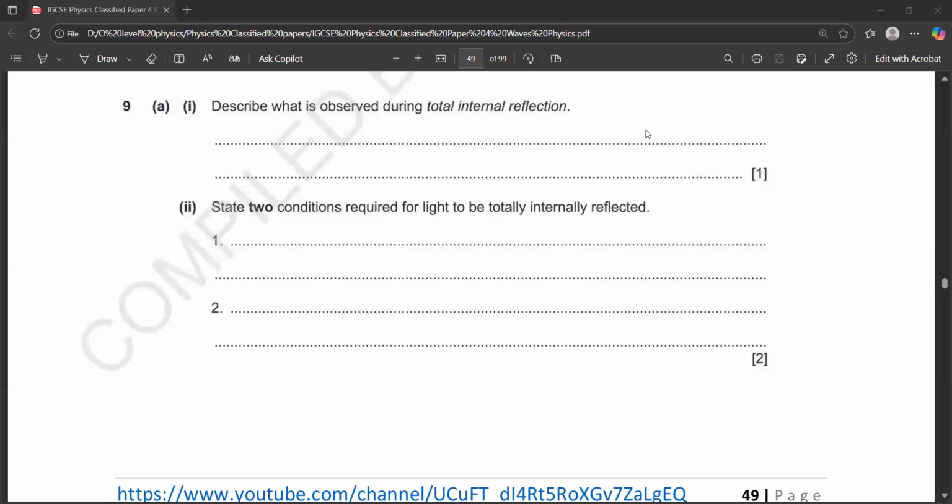Questions related to block 3. Block 3 topics are the properties of the waves, light, electromagnetic spectrum, and sound. Okay. So in this exercise, in this classified paper, you will find the questions from block 3.